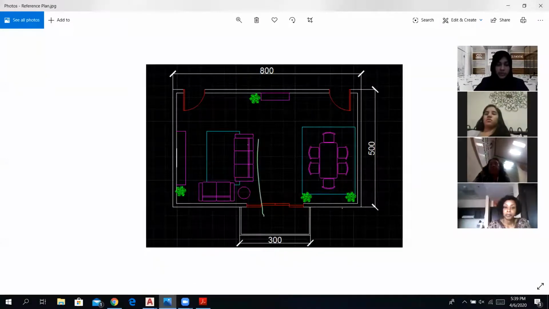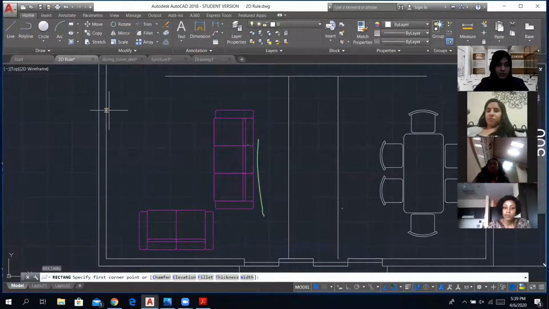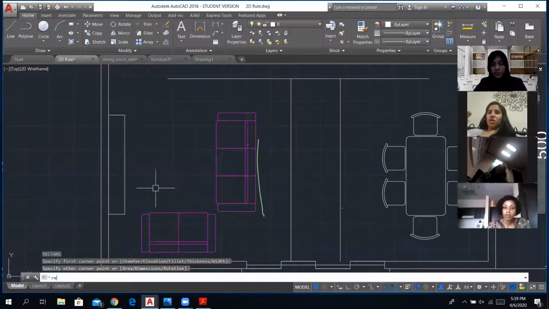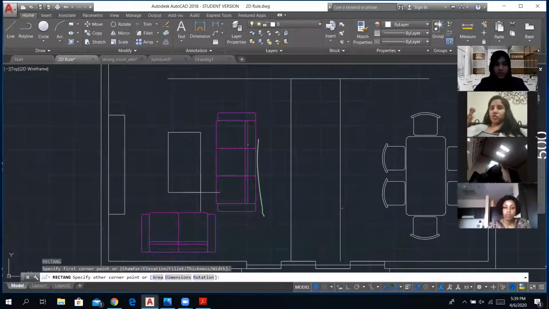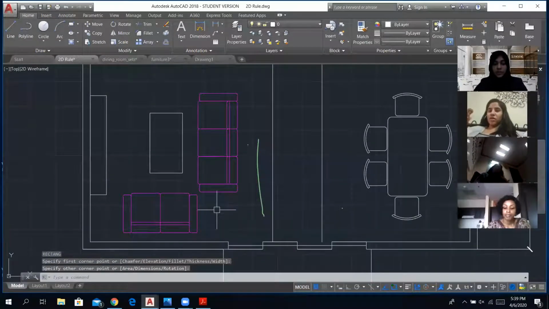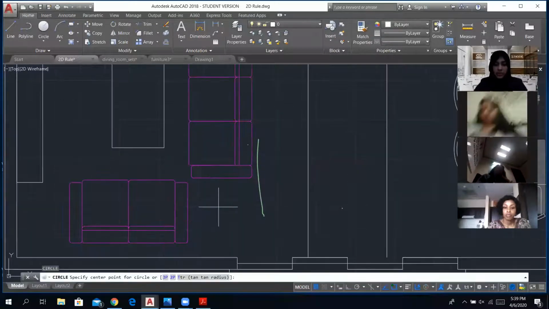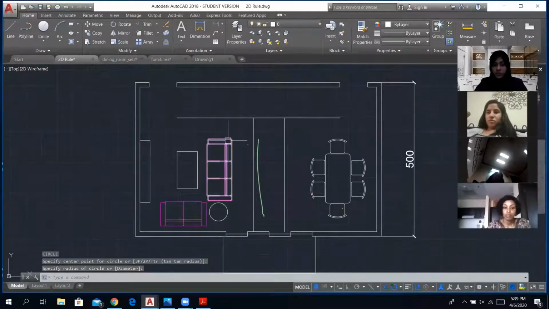Let's say we have a table here for the TV. You can go ahead and do that. I'm just going to do it randomly. Maybe you want to keep a coffee table that can come here. You want to have a smaller coffee table here, just circular in shape. So for a circle, the command is C. C and enter. Coffee table here, and so on and so forth, right?